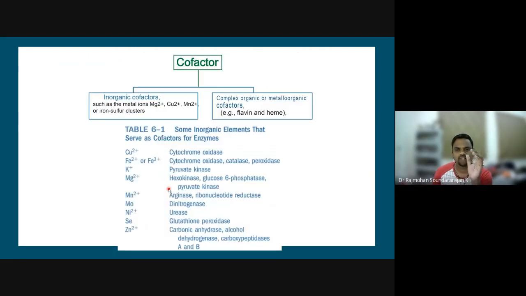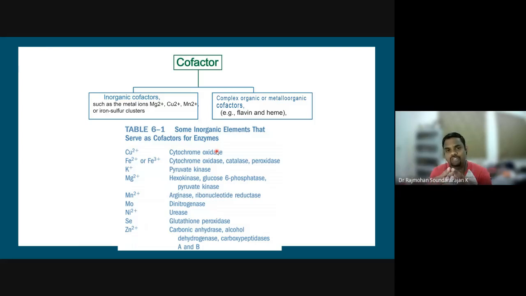These cofactors can be inorganic, or complex organic, or metal organic cofactors. Examples of inorganic cofactors are metal ions: magnesium ion, copper ion, manganese ion, or iron-sulfur clusters. Examples of organic or metal organic cofactors are produced within our body itself. Flavin and heme are examples of such cofactors. Sometimes they are also important because the moment they disappear, the enzyme stops; it is like a controller of the enzymes.